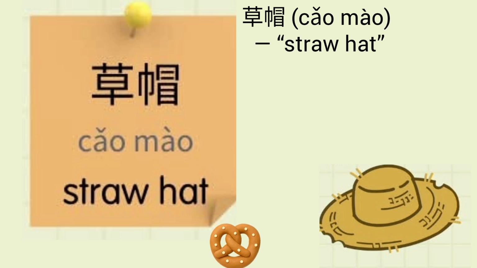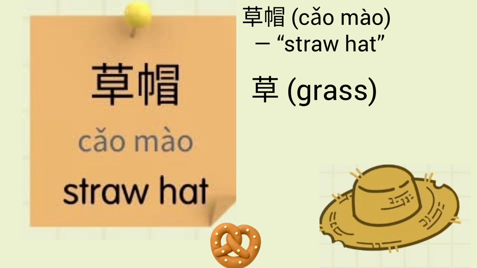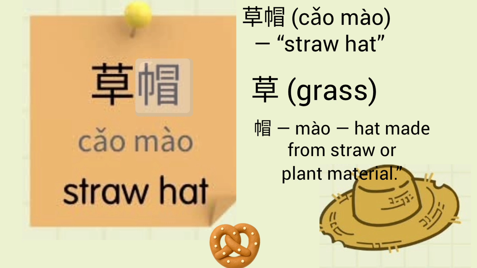Next vocabulary that we have is straw hat, which in Chinese can be pronounced as 草帽. Let's break it down to understand it even more. It has two characters. First character is 草, it stands for grass, which is our main vocabulary. Second character is 帽, it stands for a hat made from straw or plant material. So together it makes 草帽. Let's watch some useful examples.